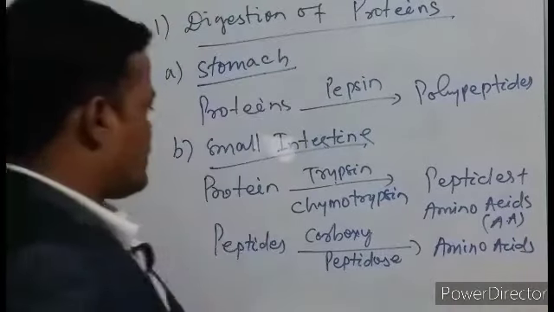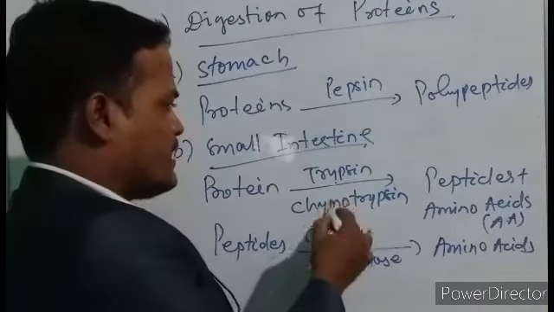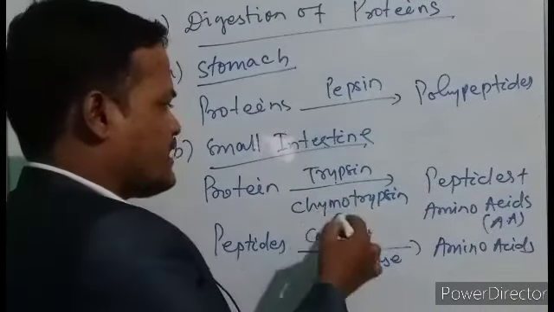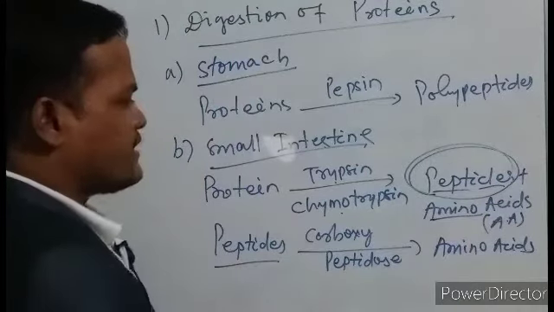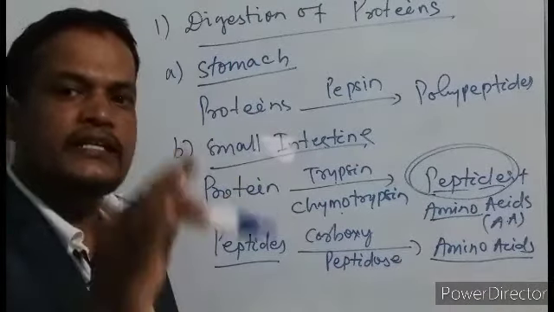Okay friends, first step: proteins in the presence of trypsin and chymotrypsin are converted to peptides and amino acids. These amino acids are very simple forms. They do not get digested again, but the peptides obtained in this case again get digested into the simpler form, that is the amino acid, in the presence of carboxypeptidase.